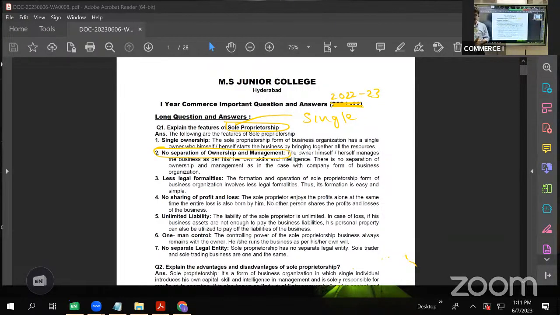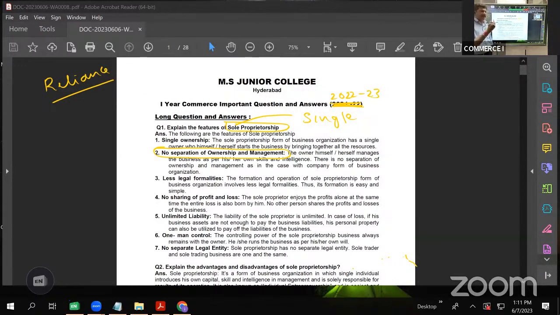As such, we say there is no separation of ownership and management. If I want to give you an example, let us talk about a company like Reliance. Who is the owner? Let us say one of the owners is Mukesh Ambani.